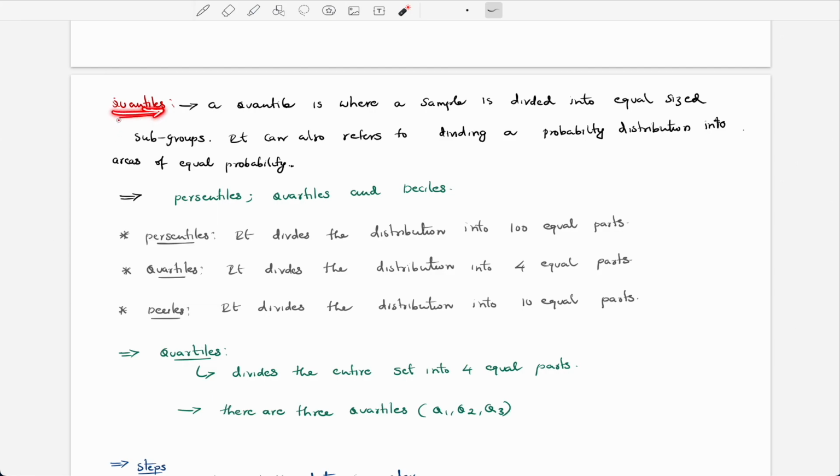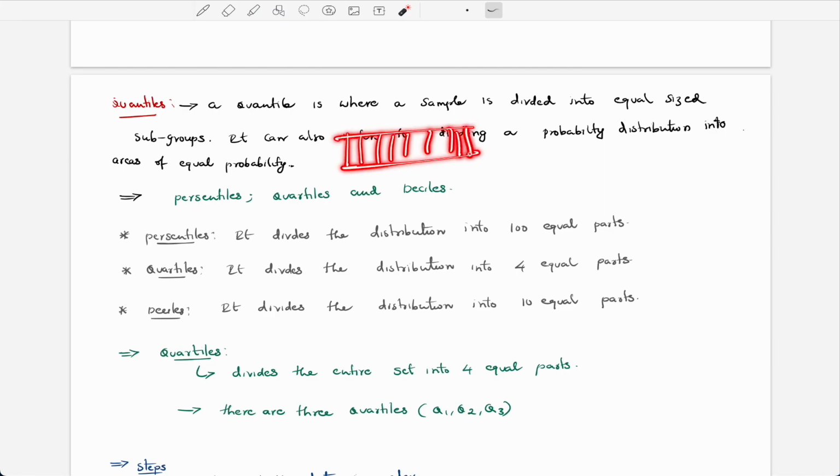So quantiles. What do we mean by quantiles? A quantile is where a sample is divided into equal sized subgroups. It can also refer to dividing a probability distribution into areas of equal probability. Like if we have a data set, the quantiles divide it into equal sized subgroups.